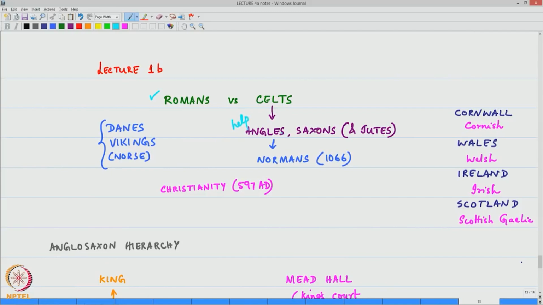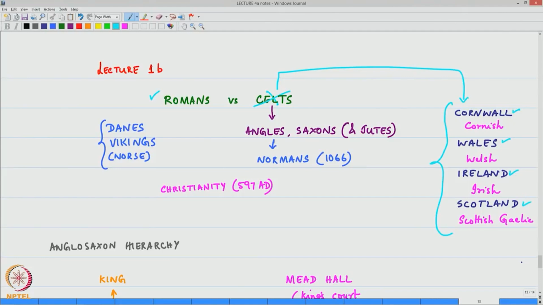But we also begin to see that they did not just help the Celts drive out the other invading tribes, but completely displaced the Celts and overtook the island of Britain. And since then, England is also known as the land of the Anglo-Saxons. Now, in case you are wondering what happened to the Celts who were driven out from England, they began to settle in different places such as Cornwall, Wales, Ireland and Scotland.